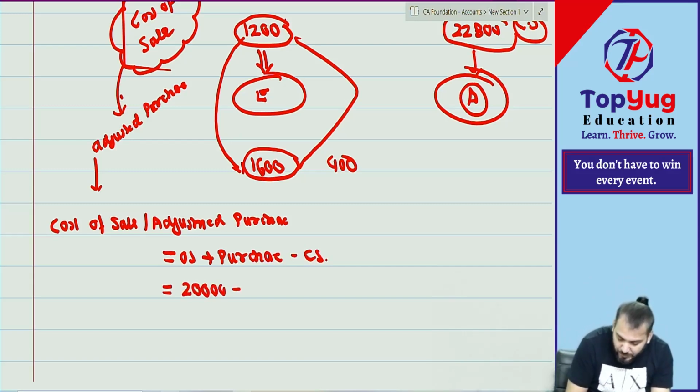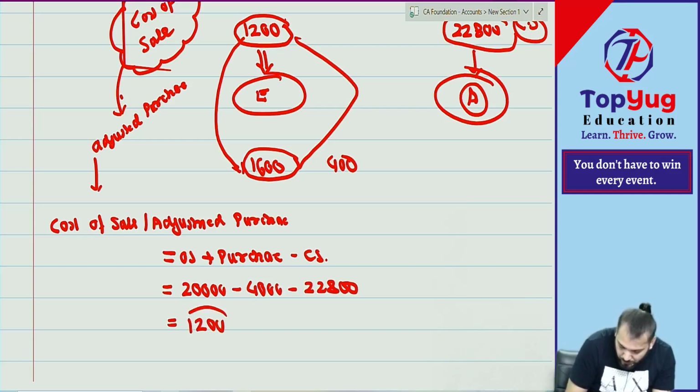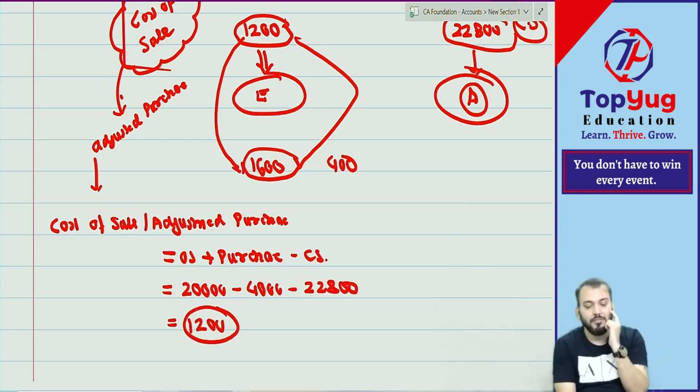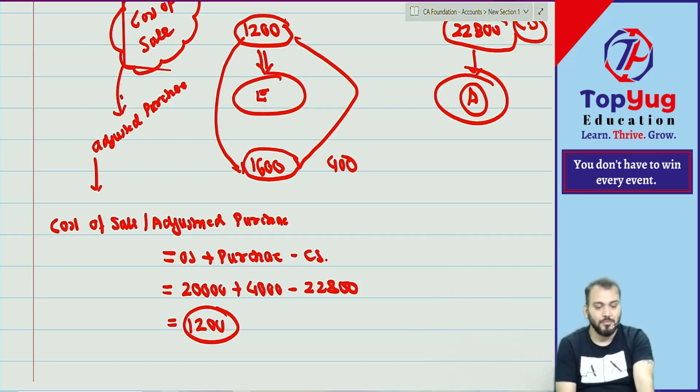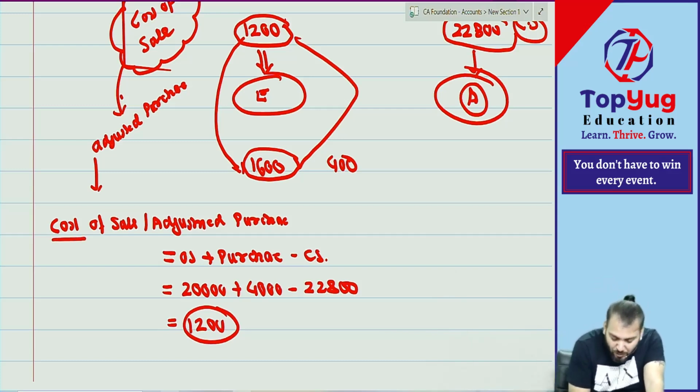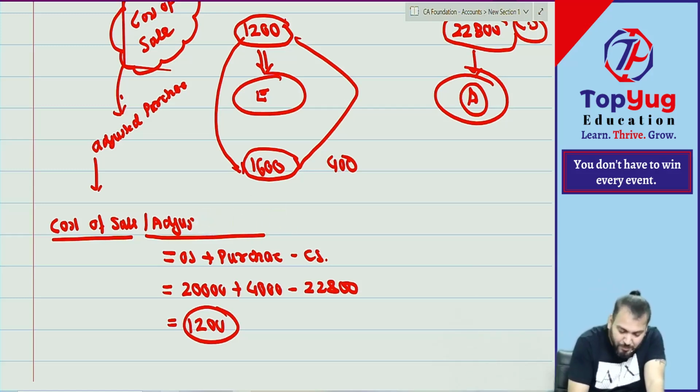Purchase how much? Closing stock how much? So how much it is coming? That only we calculated now. Understood? Opening stock plus purchase minus closing stock. This is the formula to find out cost of sales or adjusted purchase.